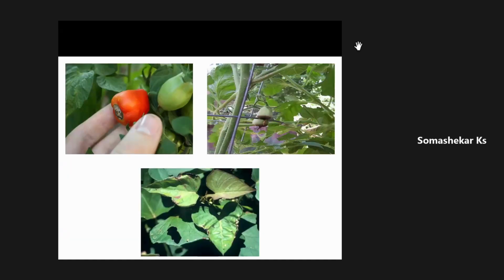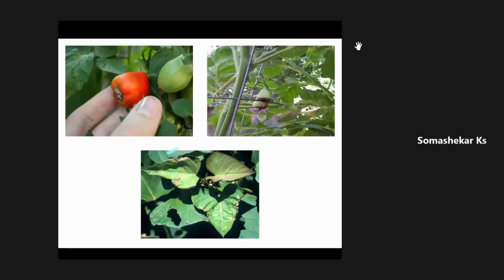See here, you can observe on leaves, the younger leaves will start showing the deficiency symptom. Rosette means the younger leaves will not expand. The younger leaves will become very, very little.